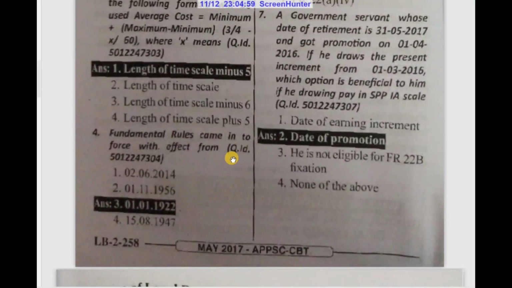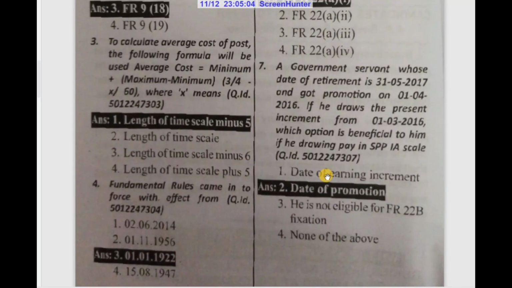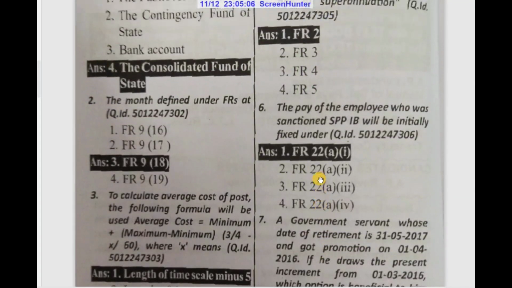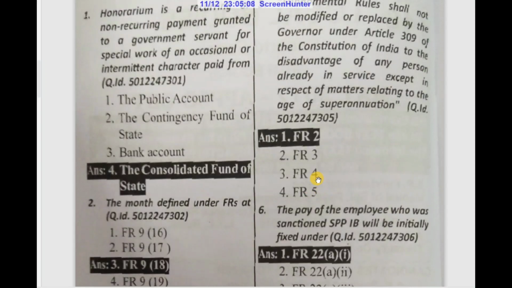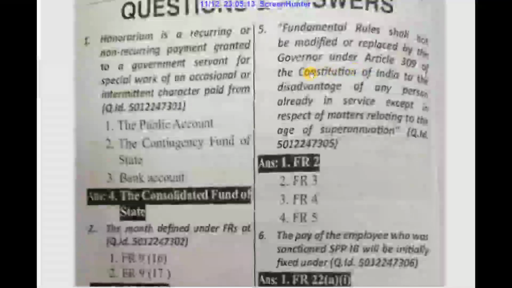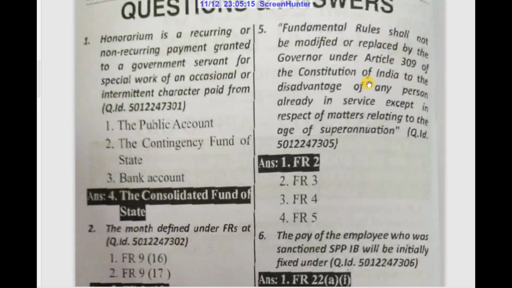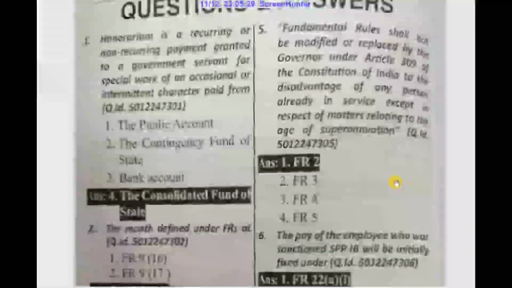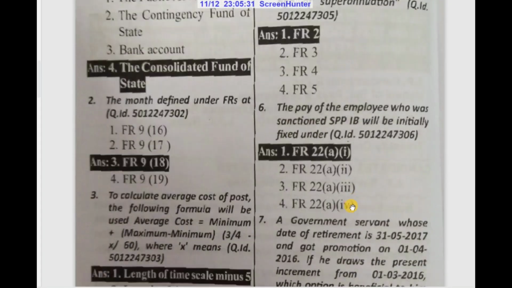Fundamental rules came into force with effect from 1/1/1922. Fundamental rules shall not be modified or replaced by the Governor under Article 309 of Constitution of India to the disadvantage of any person already in service except in respect of matters relating to the age of superannuation. Answer: FR 2, Fundamental Rule 2.